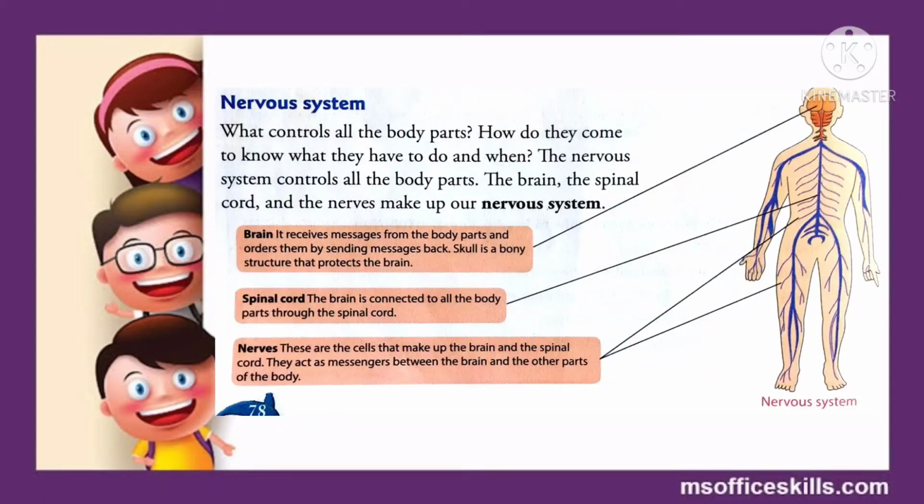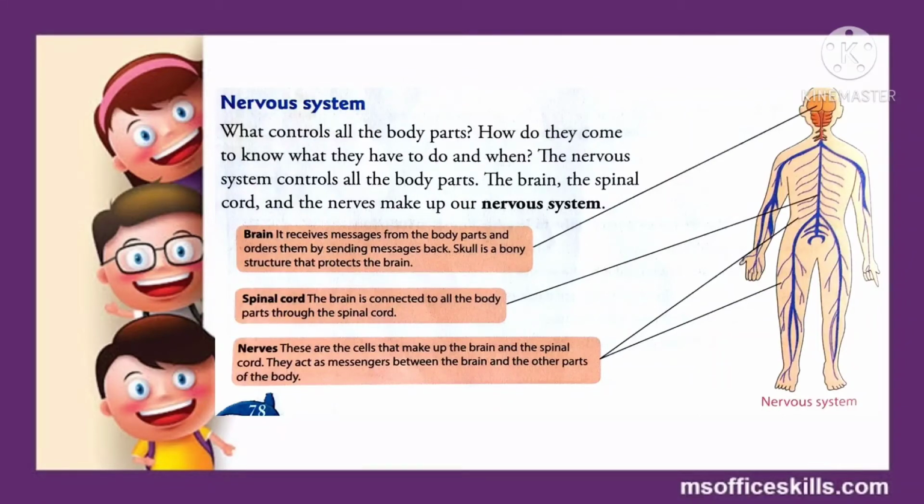First comes the brain. The brain receives messages from the body parts and it orders them by sending messages back. So it performs a very important function, and the brain is protected under a bony structure which we call the skull. Next comes the spinal cord. This is a cord through which the brain is connected to all other body parts.